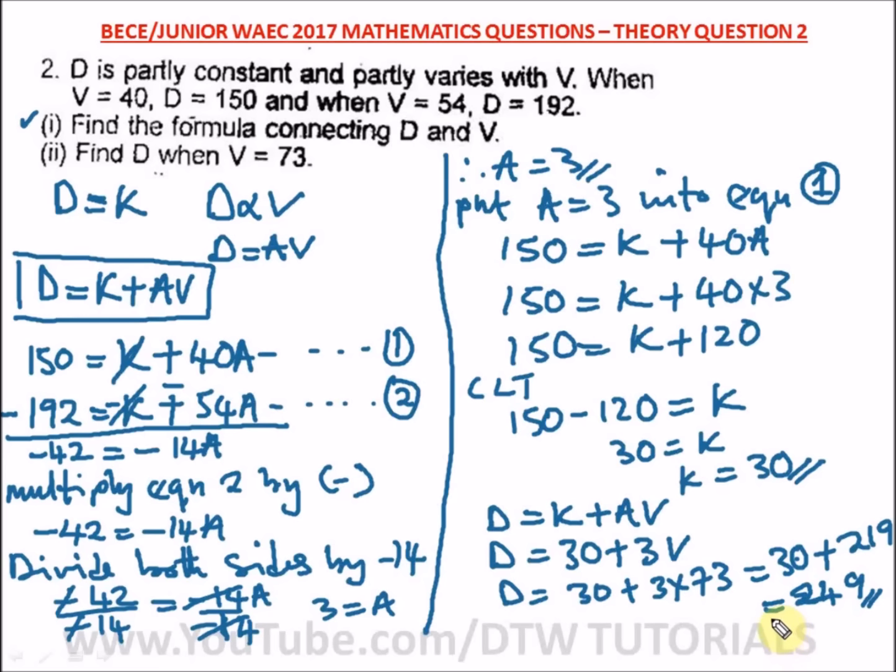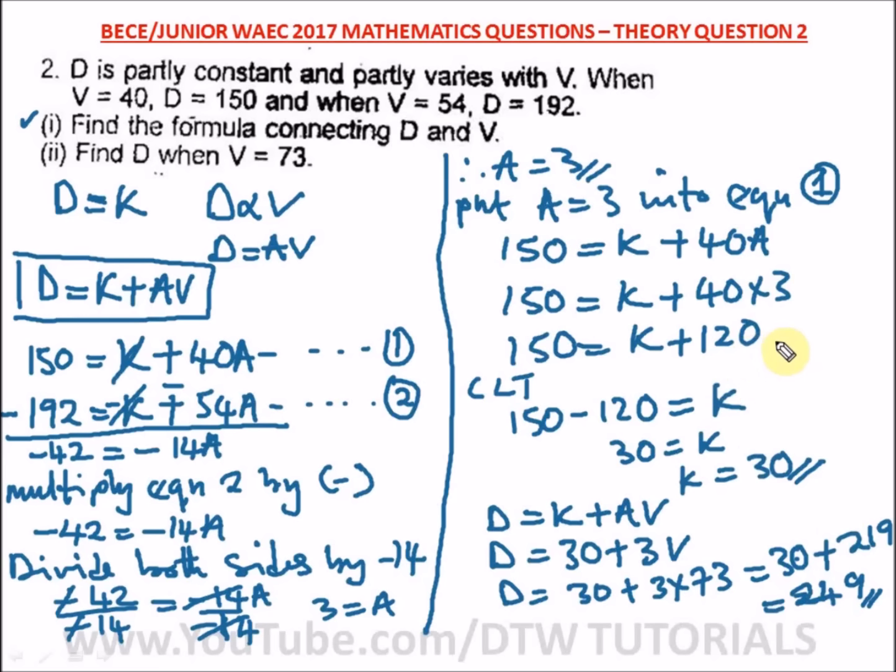Okay, so this is how you solve variation, and you can see the variation has a twist of simultaneous equation in it, so you need to know your simultaneous equation. And it's always good you know the two methods, elimination and substitution. It's going to help you. You can try to know one better than the other, but it's good you have an idea and know how to solve using both elimination and substitution. All right, so this is our answer for this question.